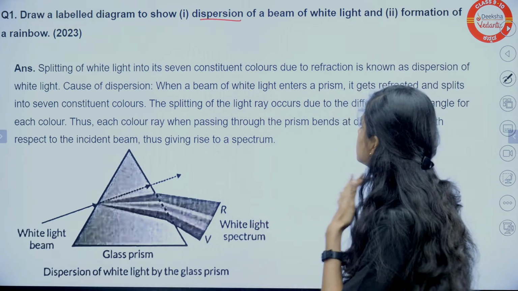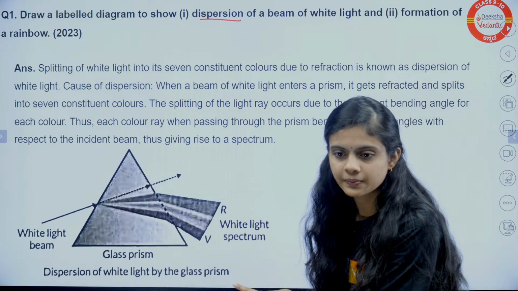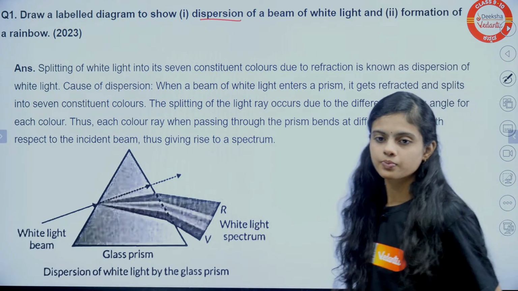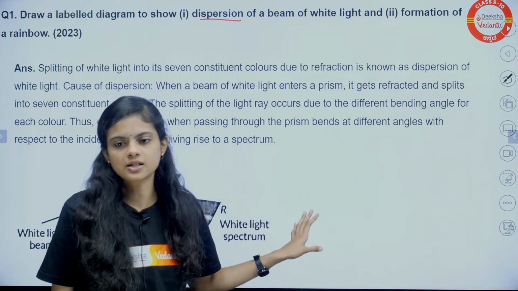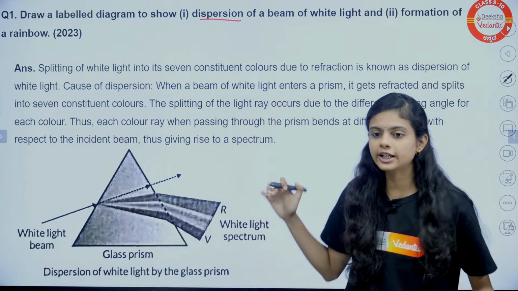So this is the process, and they have asked you to draw the diagram, and what else? The formation of a rainbow. We have discussed this question many times. How is the rainbow formed?